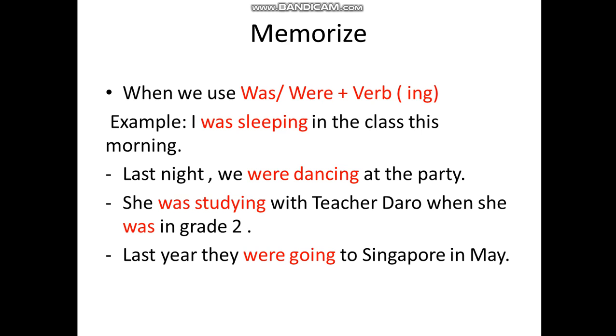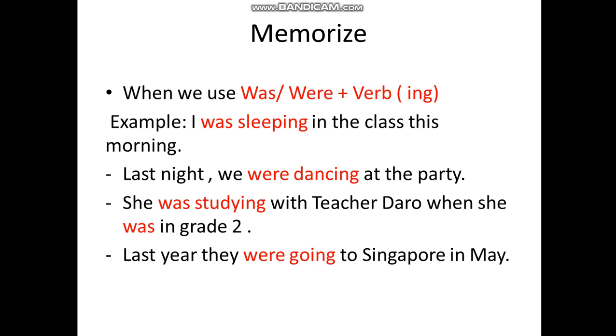Next: She was studying with teacher Daro when she was in grade 2. When you use was plus the verb study, study must add ing. But in the other sentence, she was in grade 12, was is not followed by any verb, so we don't add ing, just was only.